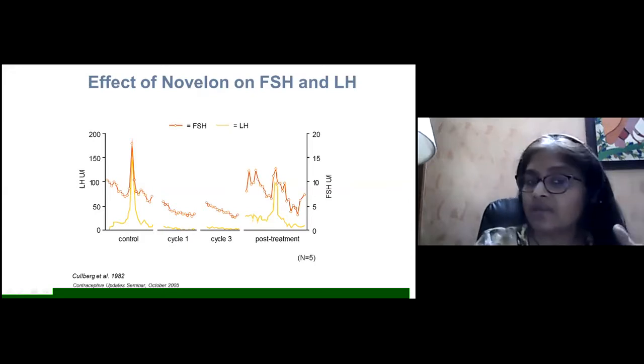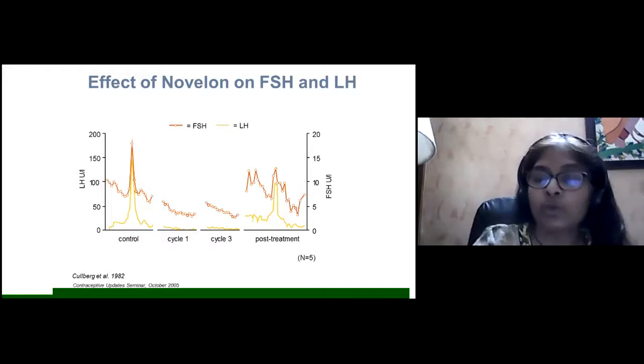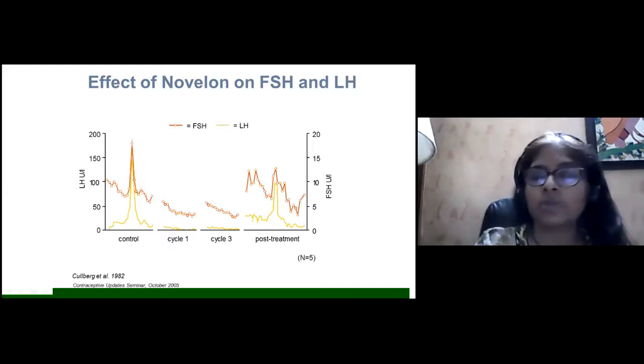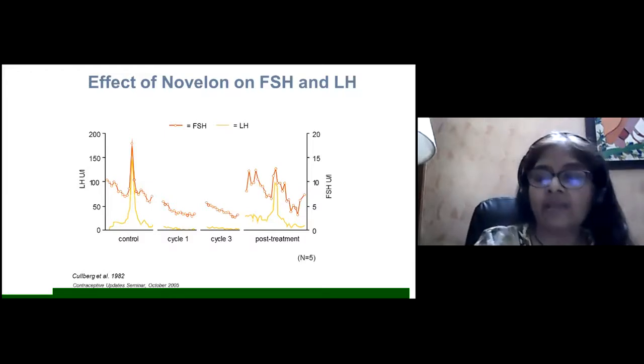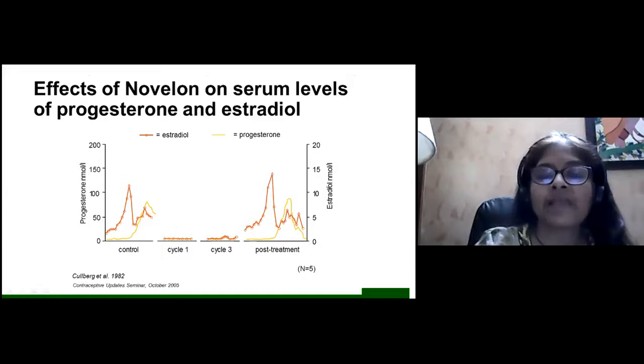This is the reason why in some infertility patients we give oral contraceptive pills for 2 to 3 cycles and then stop treatment. The patient spontaneously conceives the next cycle because the FSH and LH in that cycle are very high. Has anybody thought, when a patient is on oral contraceptive pills, what is the level of FSH in those patients? The level of FSH will be either normal or slightly below normal.